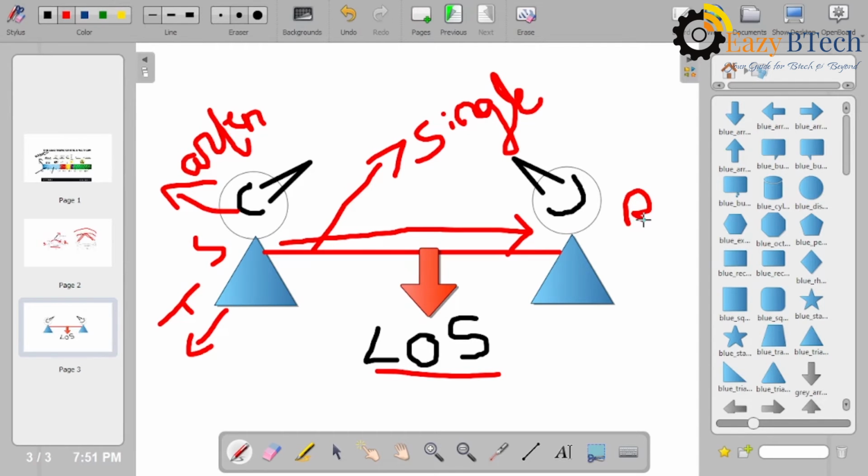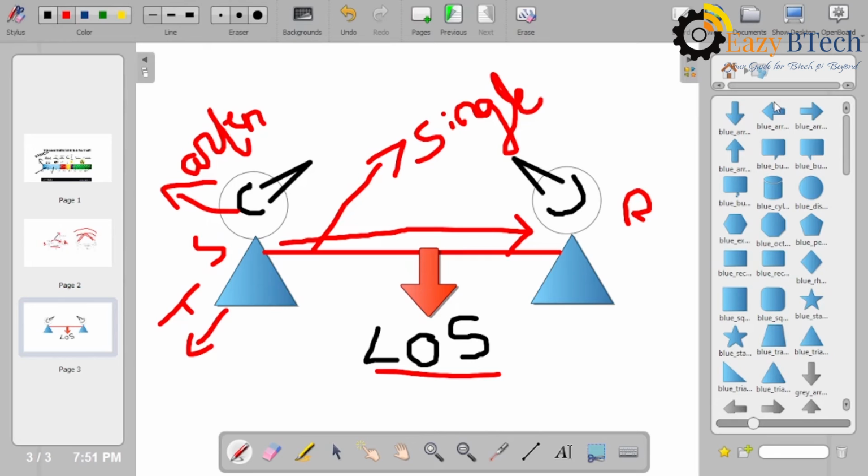Okay, let us see what are the different characteristics we have in microwave transmission, and what are the advantages and disadvantages of terrestrial microwave transmission. In this microwave transmission, we are using a line of sight concept, means the beam light. We are establishing a straight wireless communication from source to destination.